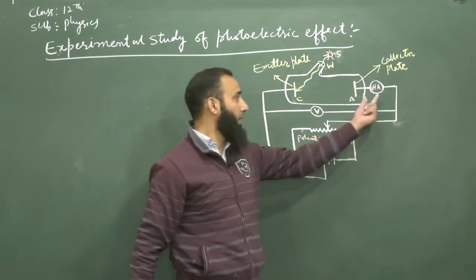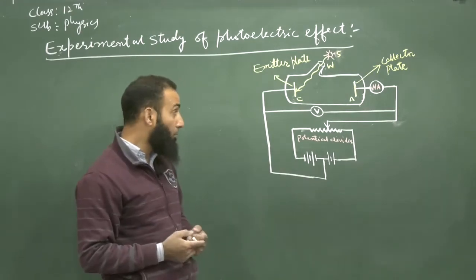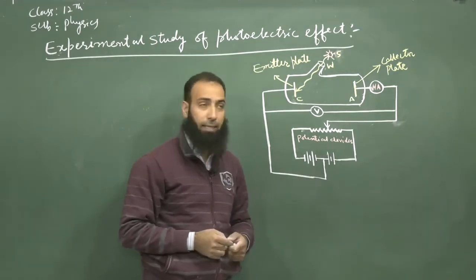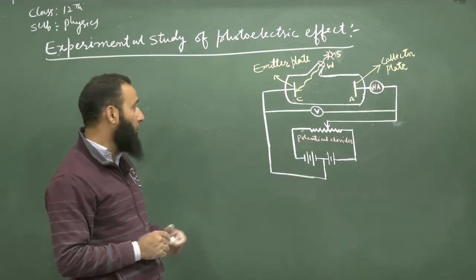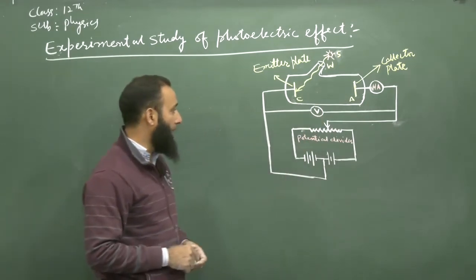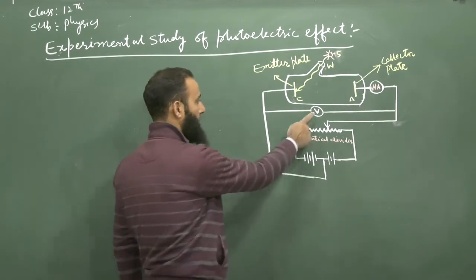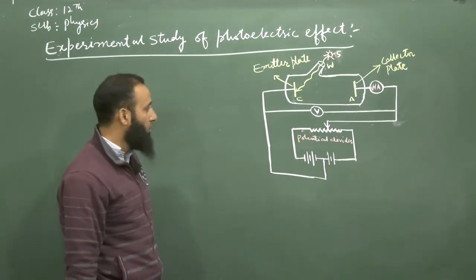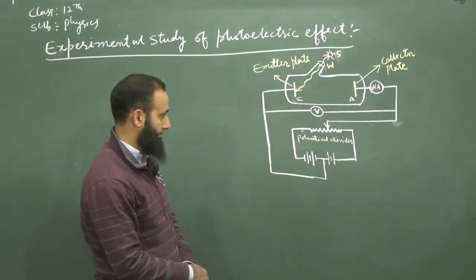We use a microammeter because the photoelectric current produced in the circuit is very, very small. The potential difference across the two plates is measured with the help of the voltmeter V.